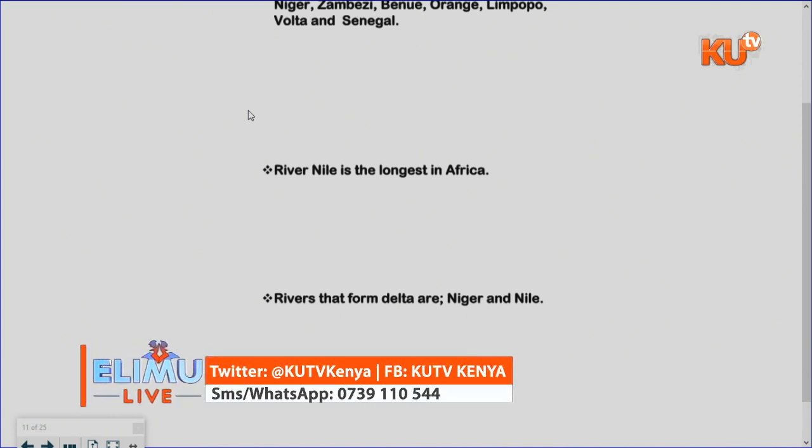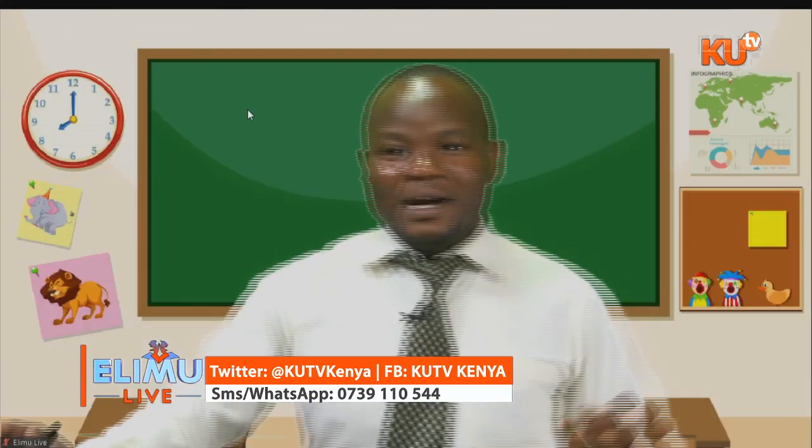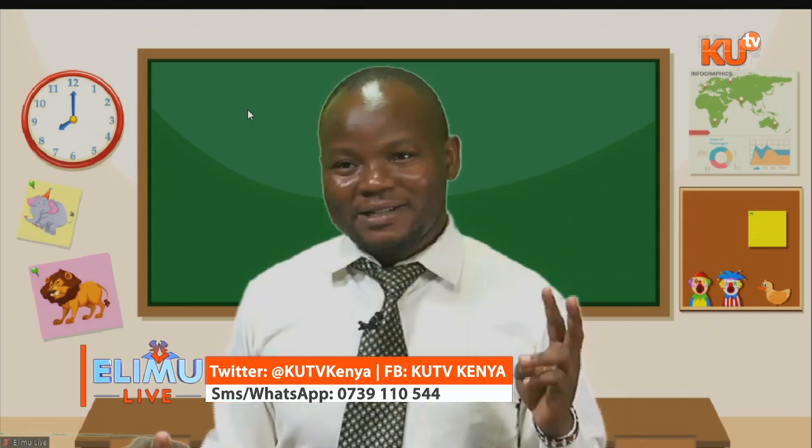River Tana is the longest river in Kenya here, followed by River Athi. I want to tell you something about River Athi. It has three names: Athi, Sabaki, and Galana. Then the longest river in Kenya is River Tana.